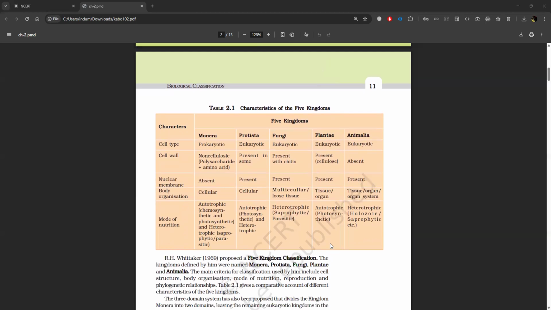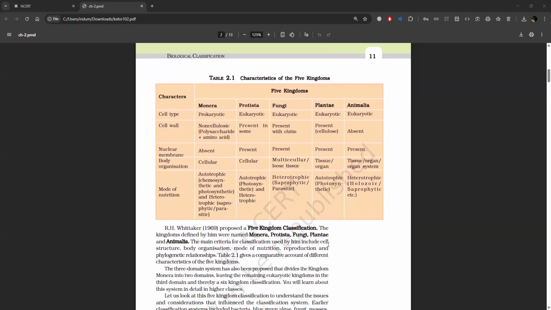Table 2.1 Characteristics of the Five Kingdoms. Characters and then five kingdoms. And the five kingdoms are Monera, Protista, Fungi, Plantae, Animalia. Cell type: prokaryotic, eukaryotic, eukaryotic, eukaryotic, eukaryotic.